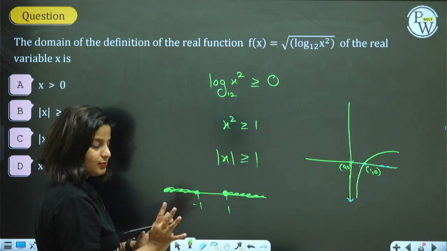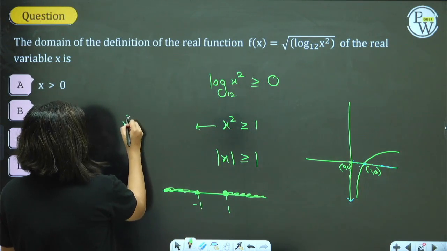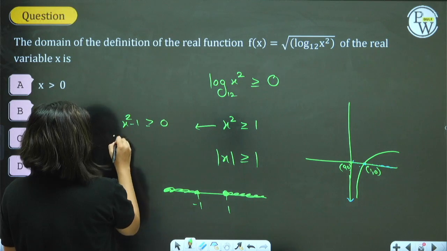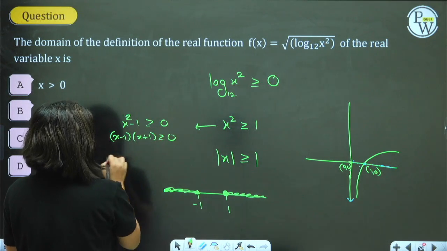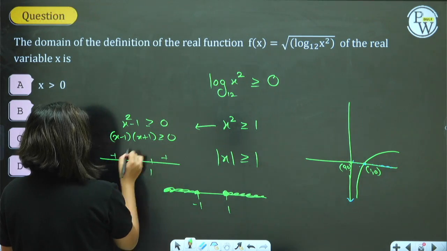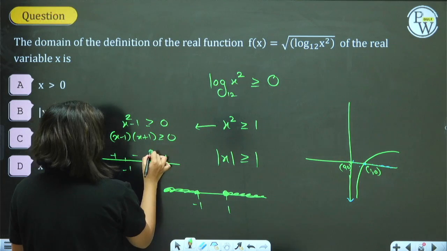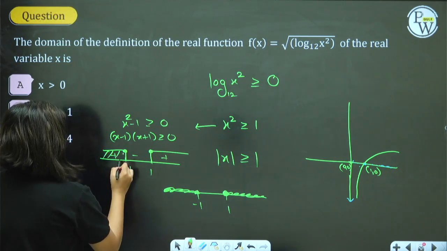Nothing between minus 1 and plus 1. If you want to solve it by wavy curve, x square minus 1 greater than or equal to 0. X minus 1, x plus 1 greater than or equal to 0. On a number line, minus 1, plus 1. Plus, minus, plus. We need greater than, that means this and this. These regions are what we want.